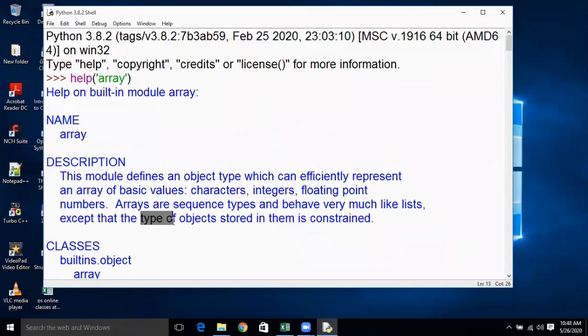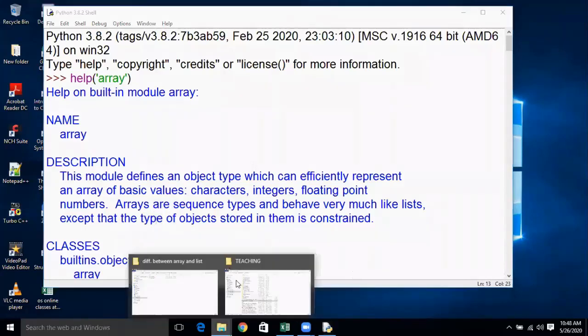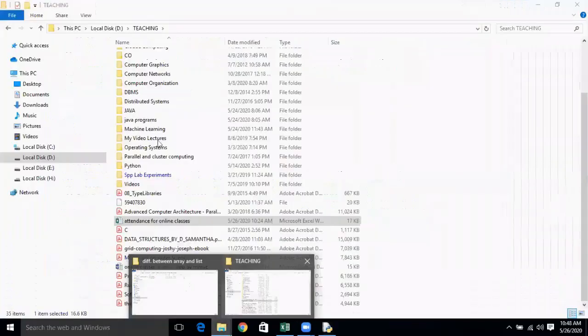Whereas a list is like a dynamic type, having an ability to change its type. It accepts all types, but an array will not accept all types. I will tell you with an example so that you can understand it very easily. Let me show you an example of an array.